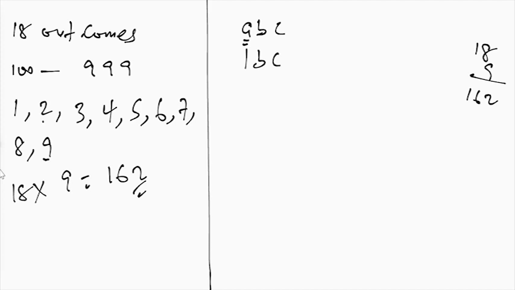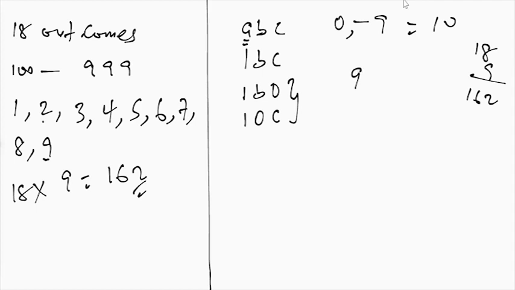And there are 2 ways you can get that. Of course, the first one is 1, then either B or C must be 0. So it's either you have 1, B, and this other one will be 0, or it could also be 1, 0, C. Meaning that we have 2 possible ways of getting this arrangement. Now we have 0 to 9 to choose from, which is actually 10 digits. Out of these 10 digits, 1 has been taken, meaning we are left with 9 digits. And out of the 9, we want to choose 2 out of the 9. So we'll do 9 combination 2.